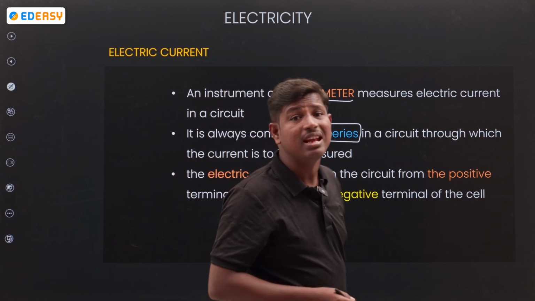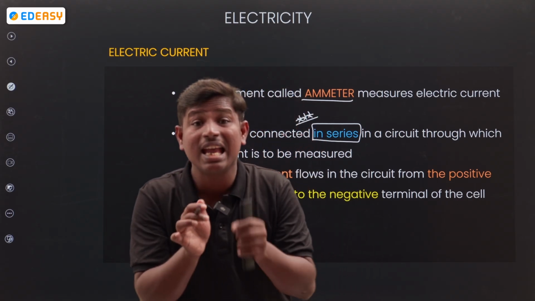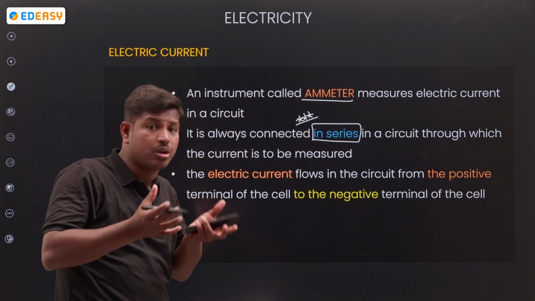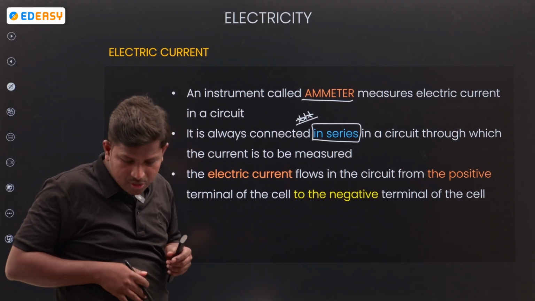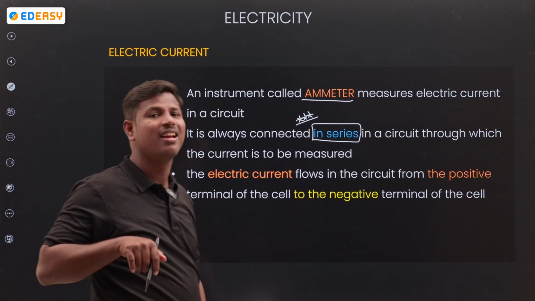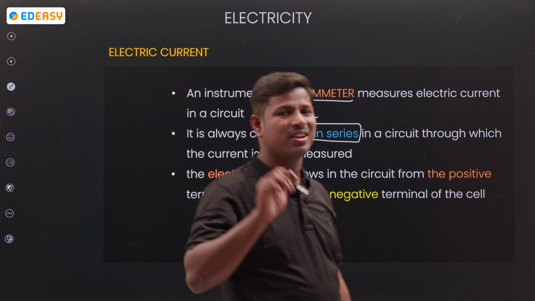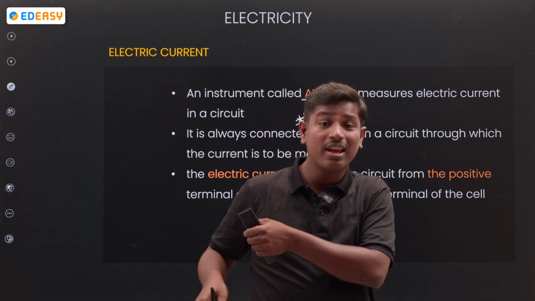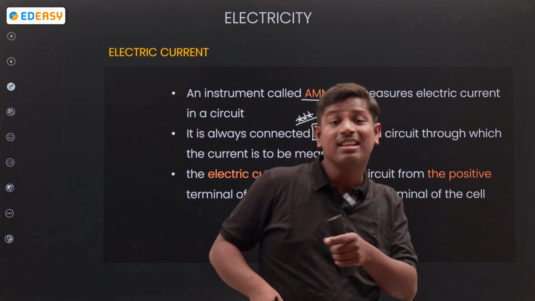The ammeter is always connected in series. Remember that. You may have a doubt, and from the chat box we also get the doubt: why is the ammeter connected in series?